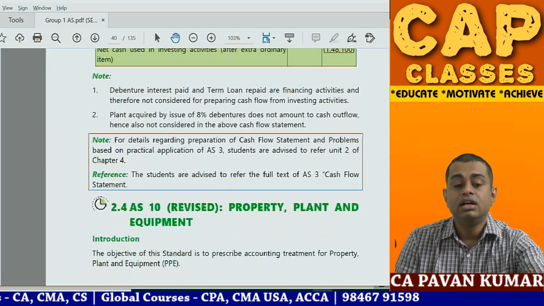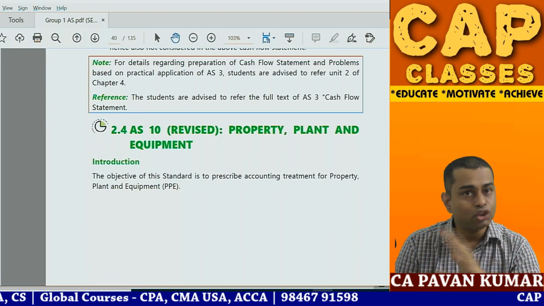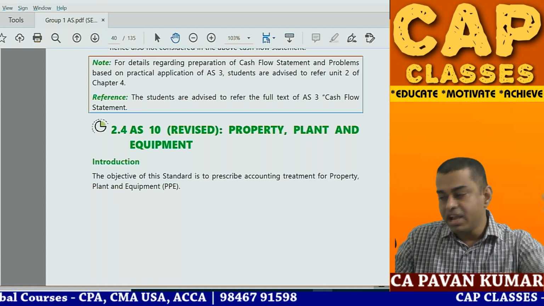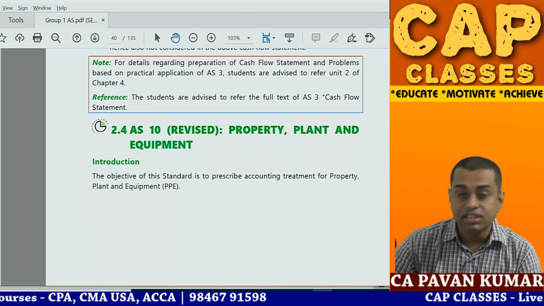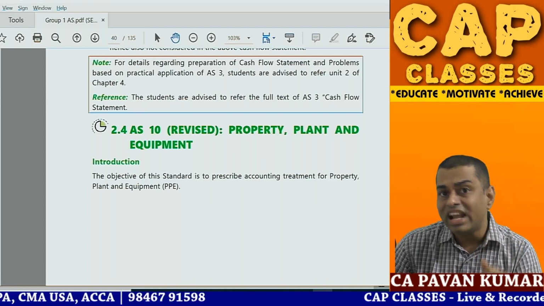With this, the super quick revision of cash flow statement, that is AS3, is over. 19 minutes. 5 problems we have done, including the first one big problem. Okay, so this is T20 series we are playing. Last minute revision of AS3 is over, and we'll do AS10 in the next lecture.